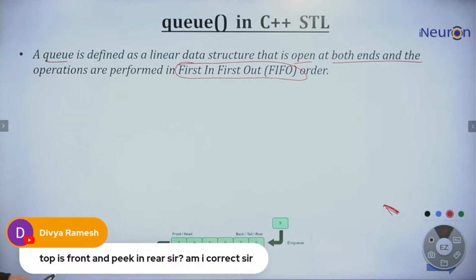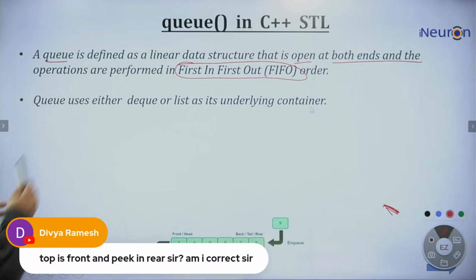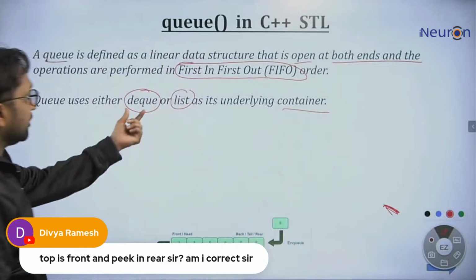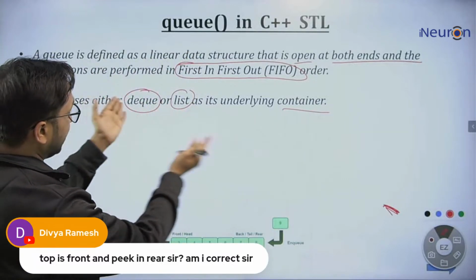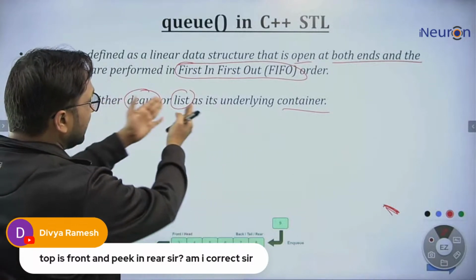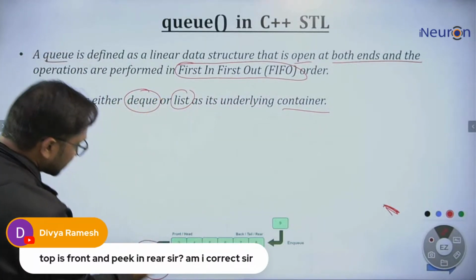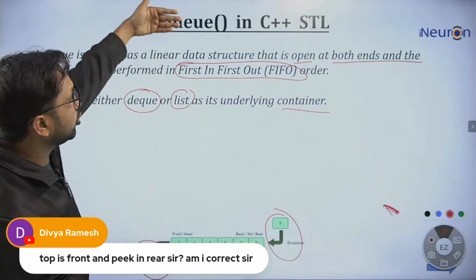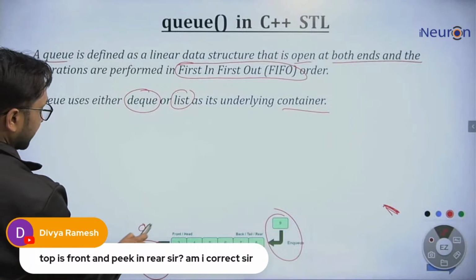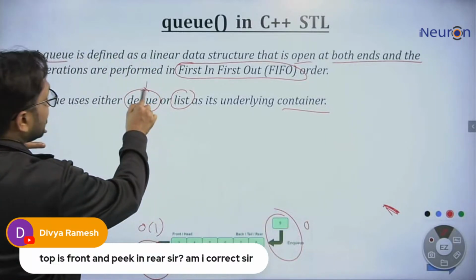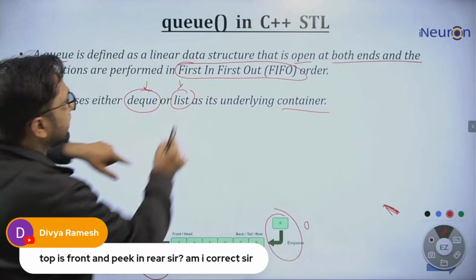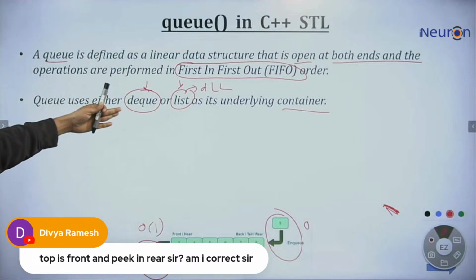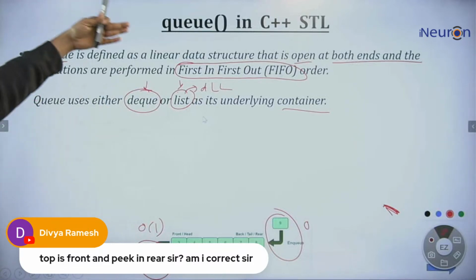That's it. Now Q uses DQ and list as the underlying container, because they are open at both ends. DQ is open at both ends, and list is also open at both ends, and Q is also open at both ends. So this is helping to implement the Q easily. We can perform the operation in constant time with the help of DQ and list. List is actually the doubly linked list. Internally they are using this to implement the Q in C++ STL.